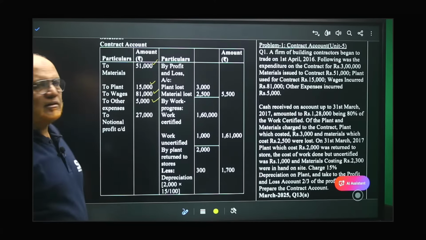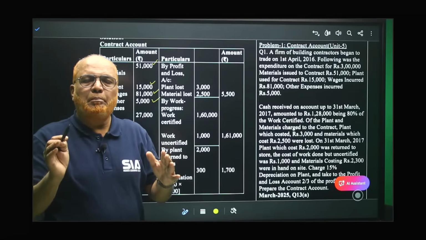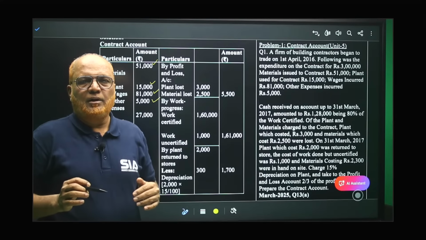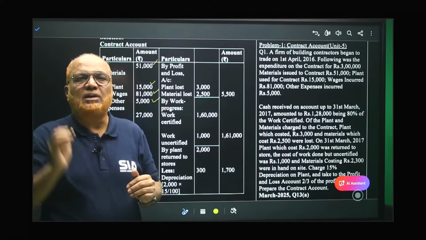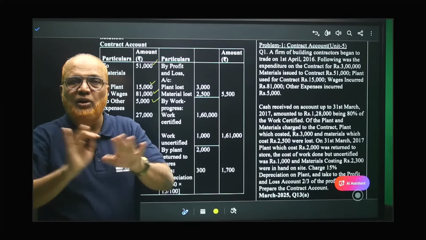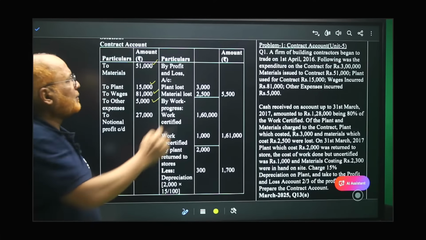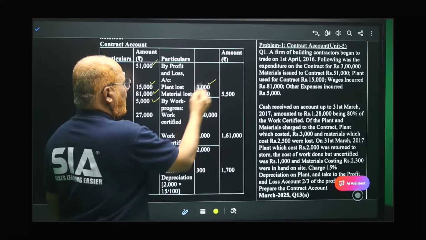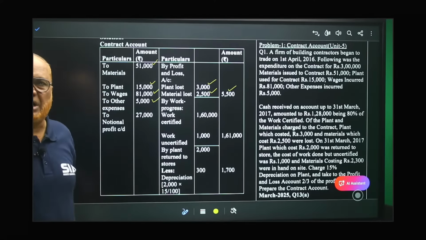Now, credit side, work in progress. First of all, some material and some plant was lost at the site. Some were stolen. So these are the abnormal losses that will go to profit and loss account. It will not come in contract account. That's why we should take it on the credit side. By profit and loss account, plant lost 3,000 and material lost 2,500. 5,500 is the abnormal loss.